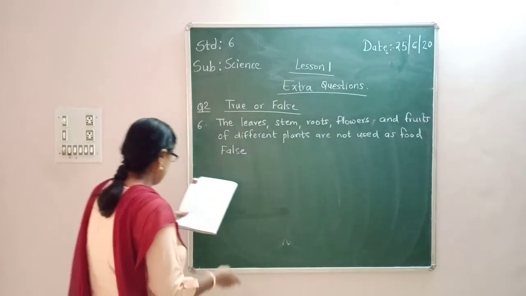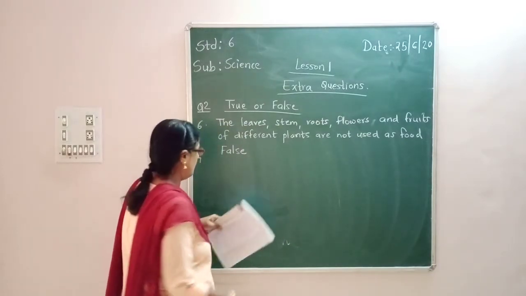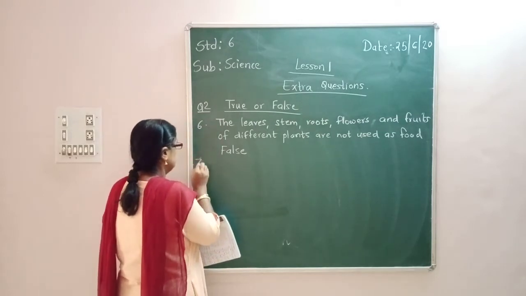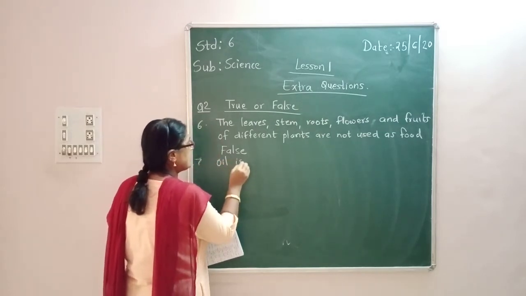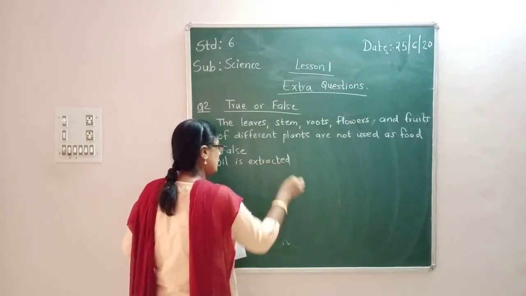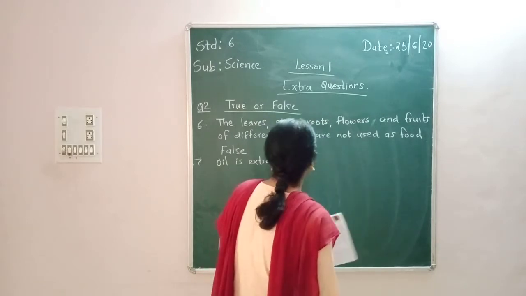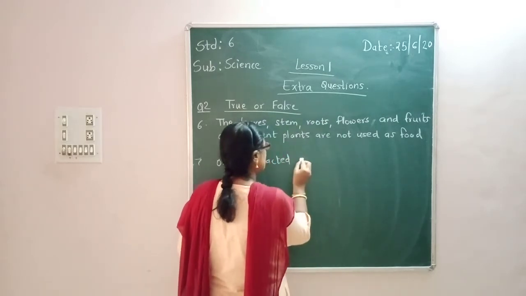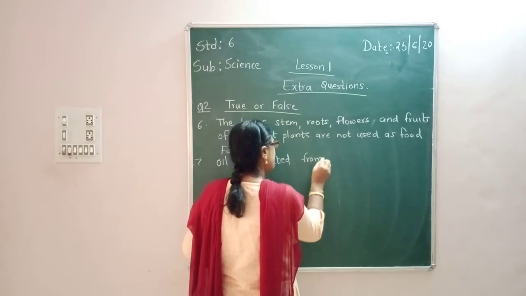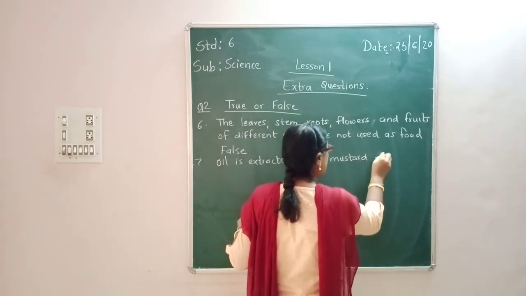Okay. Then the seventh one: oil is extracted from mustard plant.